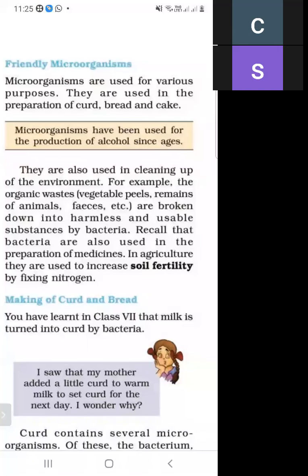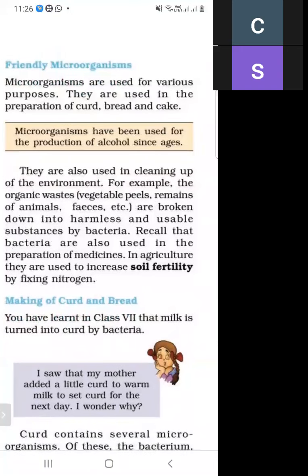They are used in cleaning up the environment, and organic waste like vegetable peels and remains of animals is broken down into harmless and usable substances by bacteria. Bacteria are also used in the preparation of medicine. In agriculture, they are used to increase soil fertility by fixing nitrogen.